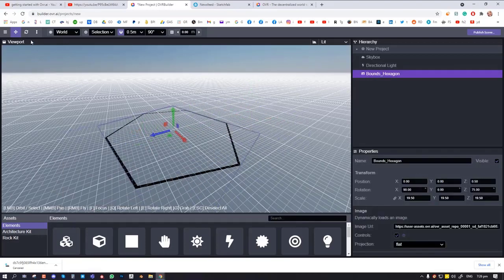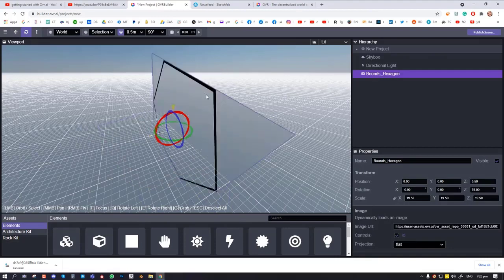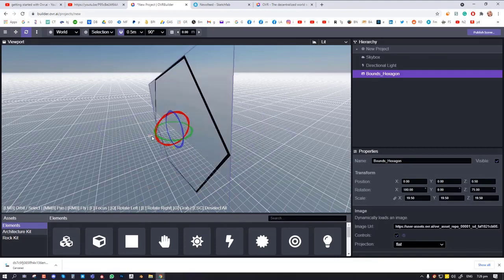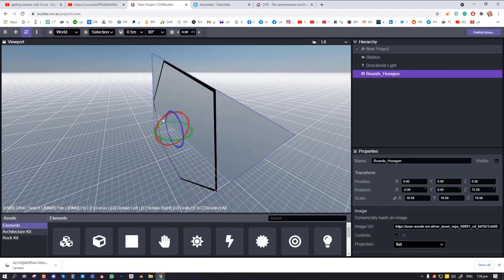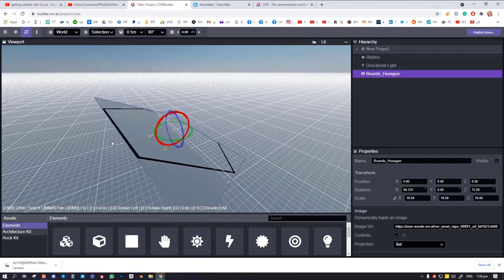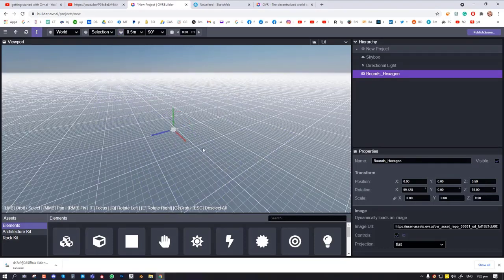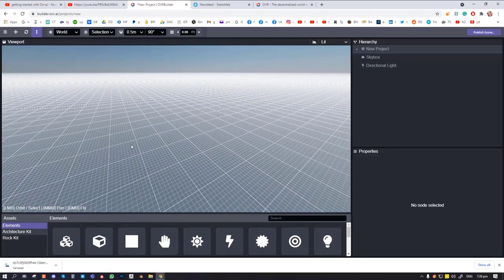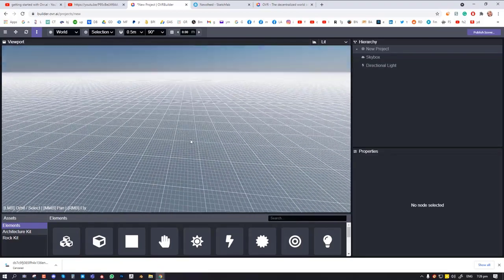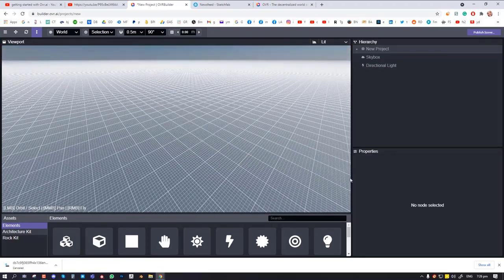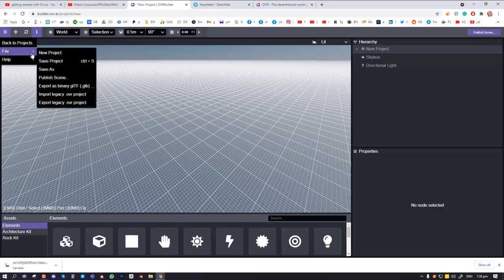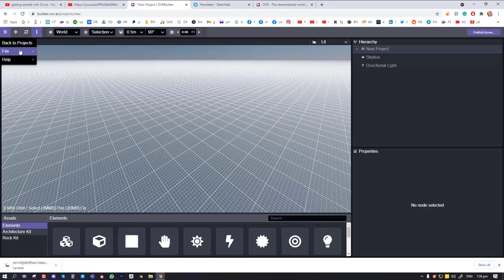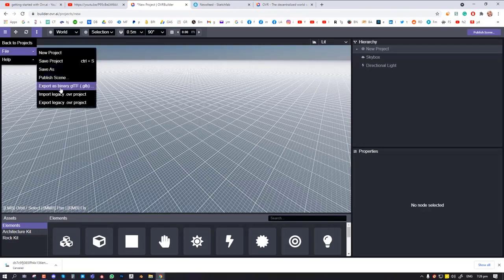You can move objects around, you can rotate objects, kind of like Blender. If you have the snapping tool on, you just need to turn it off right here. You can scale your object, and it's quite responsive for a web application. It honestly just feels very light, and you will see it for yourself. Okay, so let's go over the interface. You have the usual stuff which you see with applications. You have new project, save project, and stuff like that. You could export as a GLB and import it to Blender.